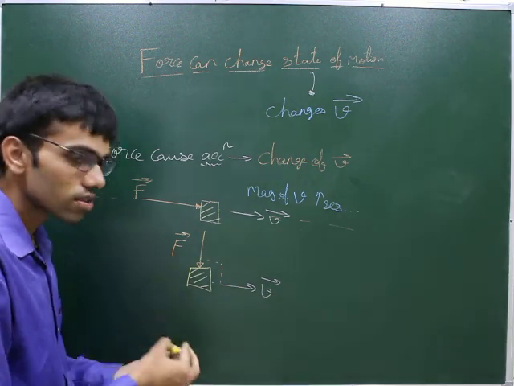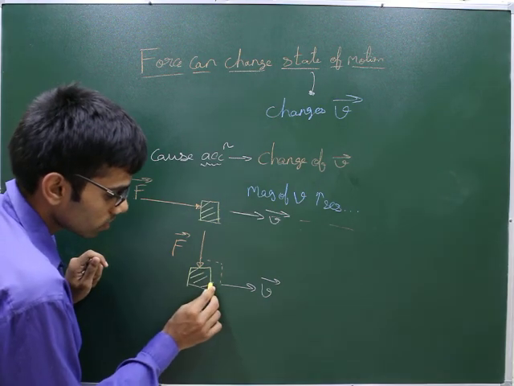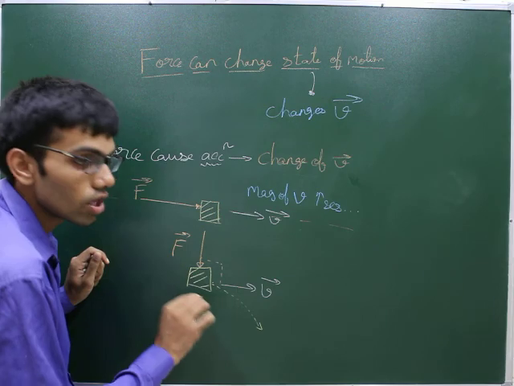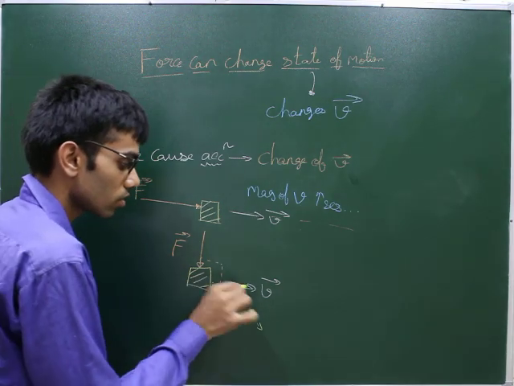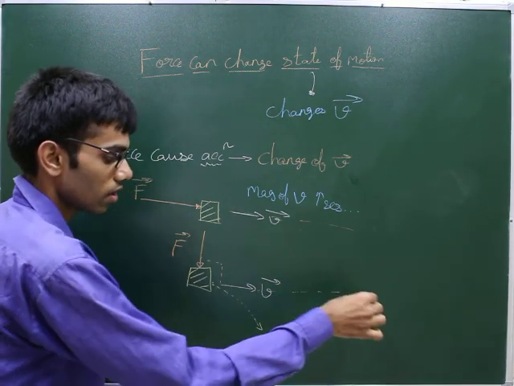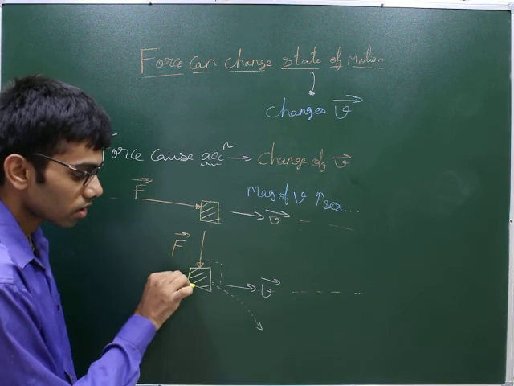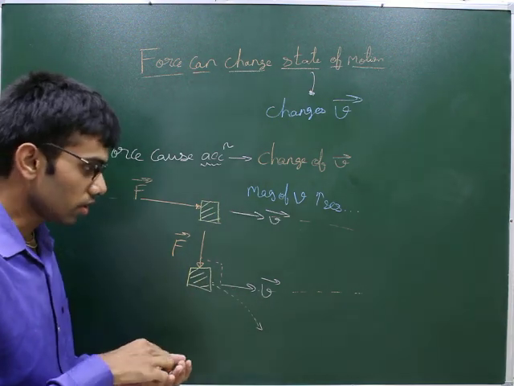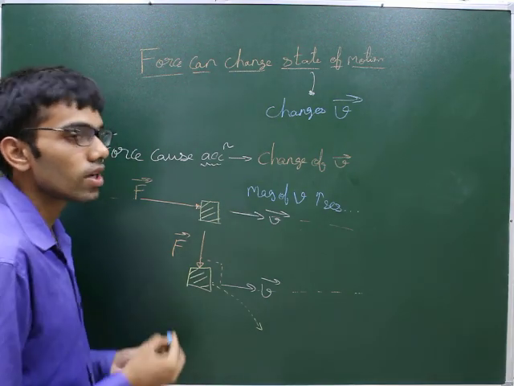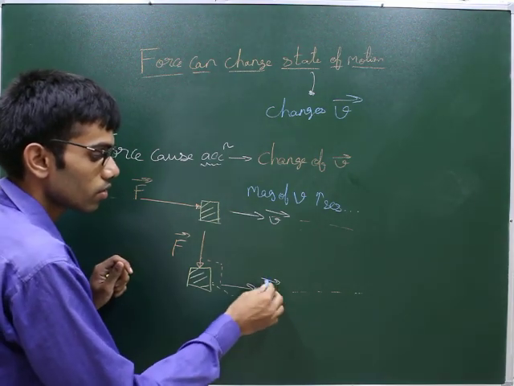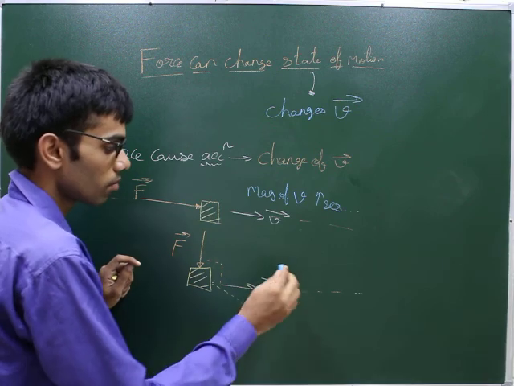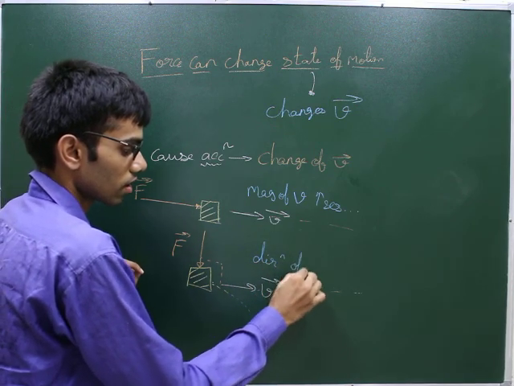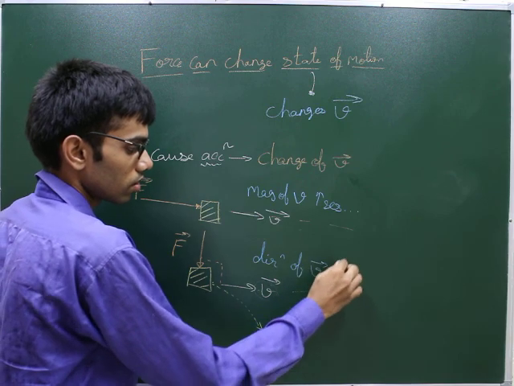So what happens in this case? The particle will start to bend, and it will start to change its trajectory. Earlier it was going towards the right, but now it will start to change its trajectory and bend. Okay? So in this second case, the velocity's magnitude remains constant, but the direction of velocity changes.